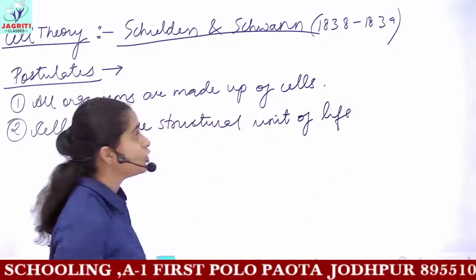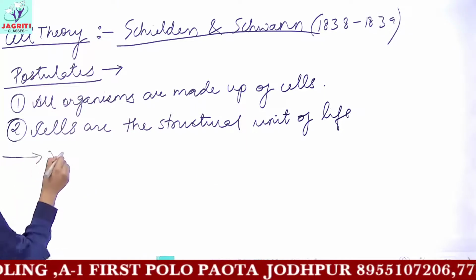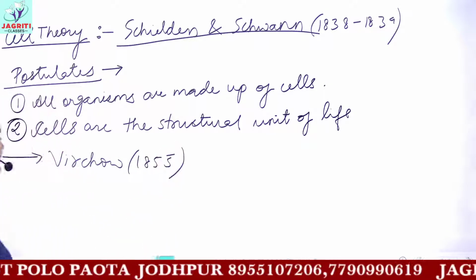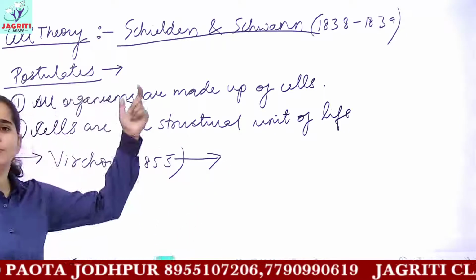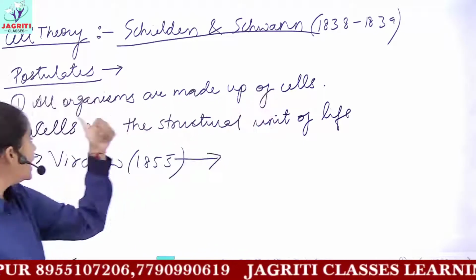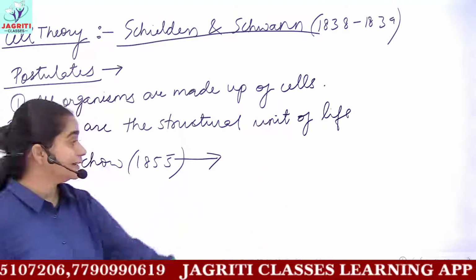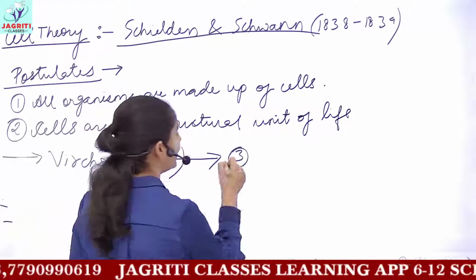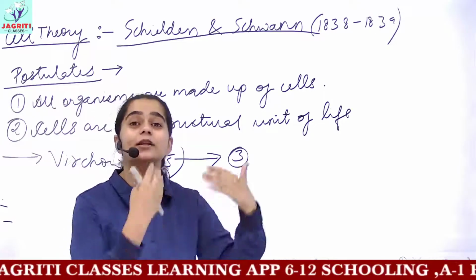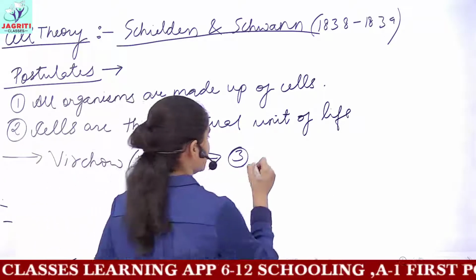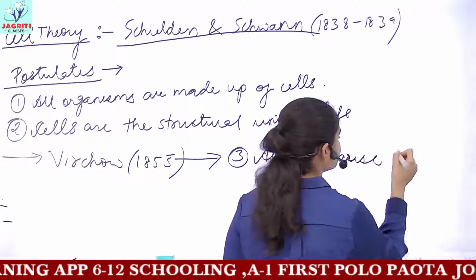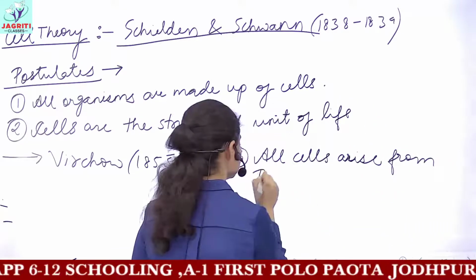And this cell theory was also expanded by the scientist named Virchow in 1855, I guess. He said the first and second postulates were correct, that all organisms are made up of cells and cells are the structural unit of life. But the third important postulate added by him was about how these cells will grow further. So he suggested all cells arise from pre-existing cells.